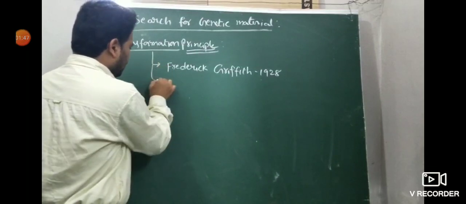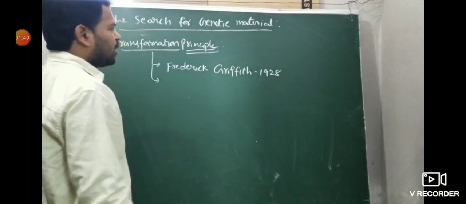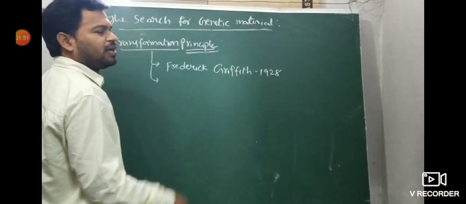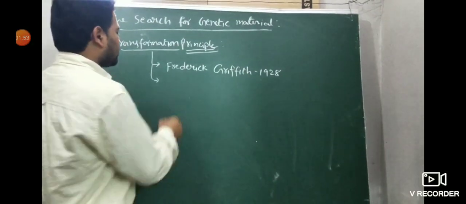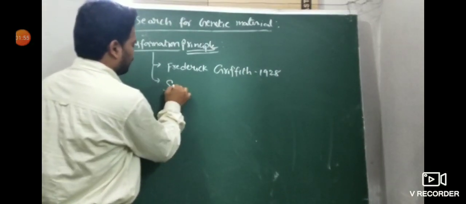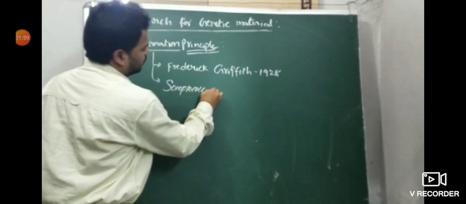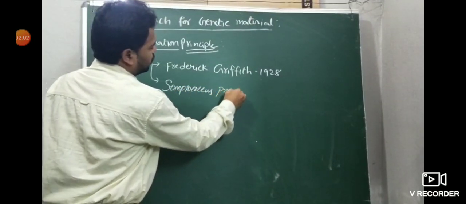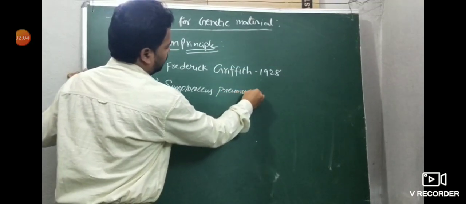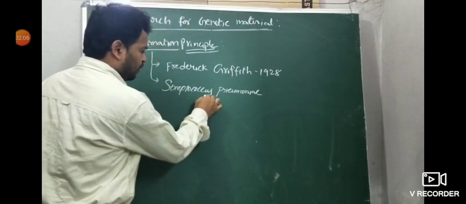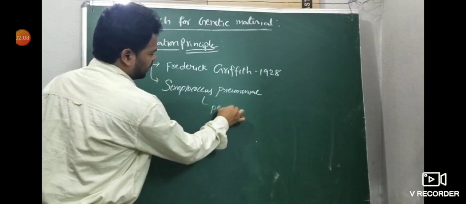The organism he carried out his research work on was Streptococcus pneumoniae, which causes pneumonia disease.